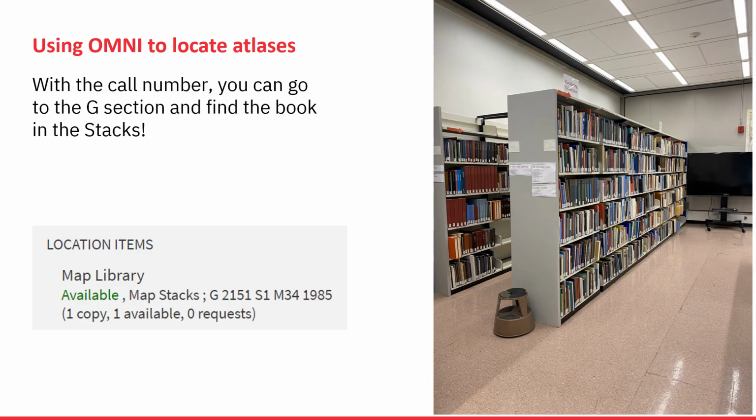With the call number, you can locate the individual atlas you are looking for. The library's shelves are all labeled at the side with the range of call numbers on that group of shelves to make it easy to locate the atlas of your choice.